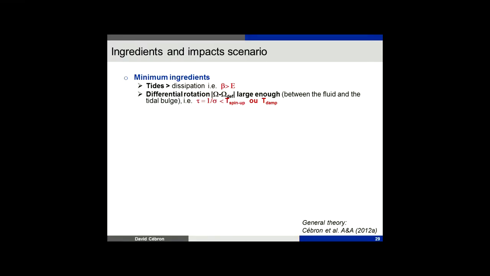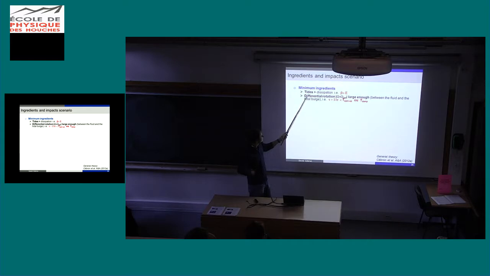So to make a dynamo in the Moon with mechanical forcings, as we have seen, we need first that tide is larger than dissipation, okay? And then we need a differential rotation large enough. Why do I say that? Because if I take an egg with fluid inside, and if I rotate it, after a certain time I have nothing. I just have a fluid rotating with it. I really need that the bulge rotates differentially with the fluid. But the Moon is synchronized, so the fluid rotates with the tide, with the bulge,